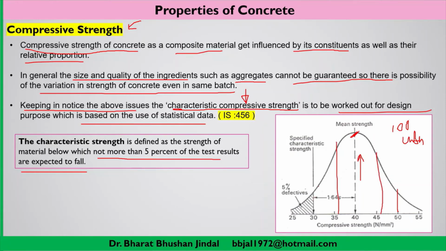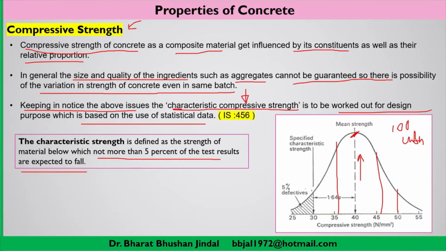Now, as per the statistical tool, we shade 5% of the area. You can see here the shaded portion has 5% of the area of the whole curve.